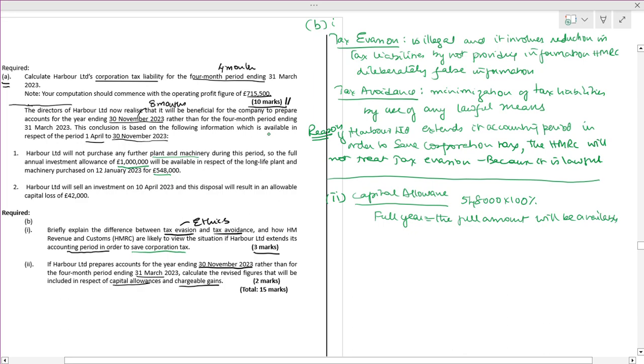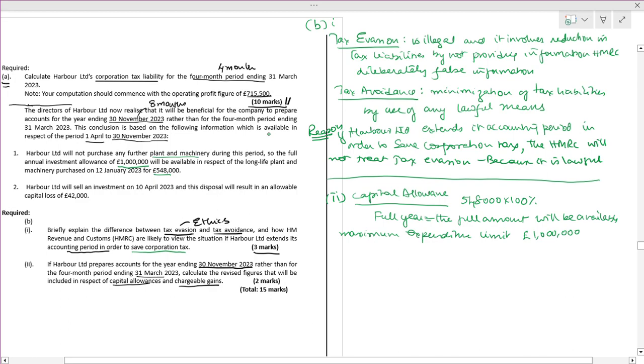You have to write, since it is for a full year, it is a 100% exemption. The maximum expenditure limit is how much? The maximum expenditure has been given. See, these are the marks which you can score easily.